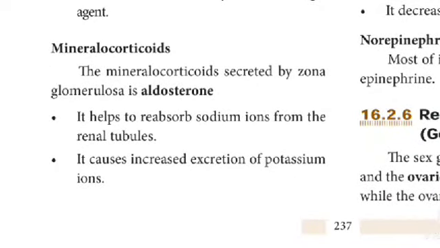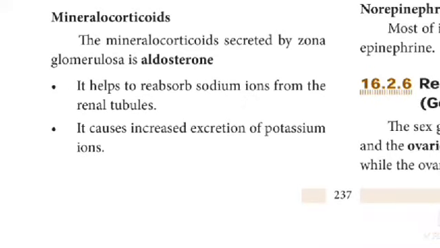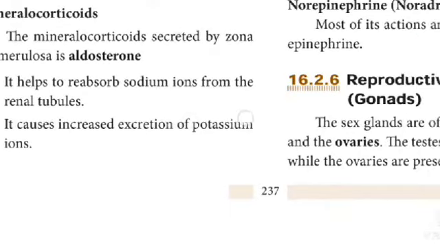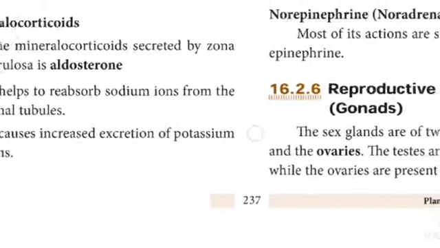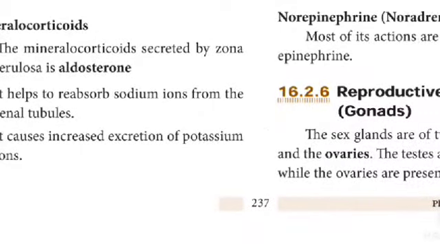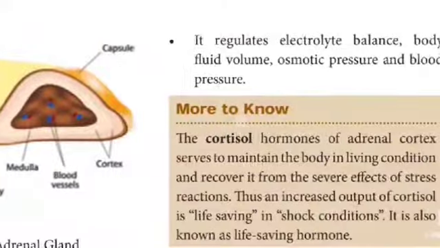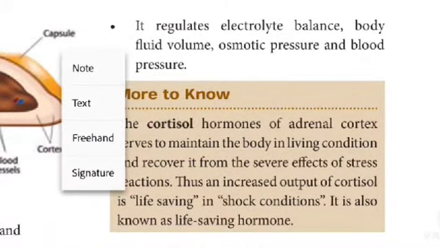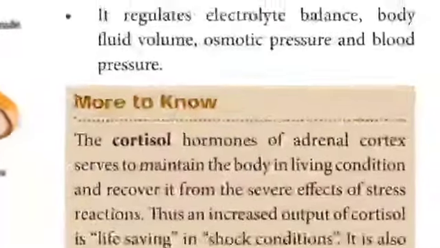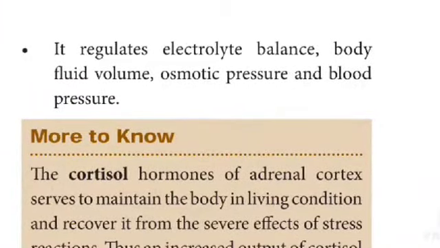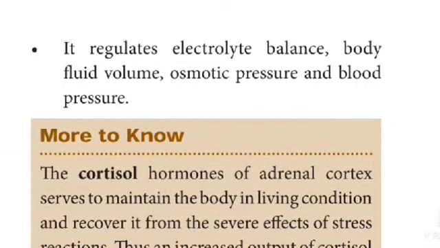Mineralocorticoids. The mineralocorticoid secreted by the zona glomerulosa is aldosterone. It helps reabsorb sodium ions in the renal tubes. It causes increased excretion of potassium ions. It regulates the electrolyte balance, body fluid volume, osmotic pressure and blood pressure.